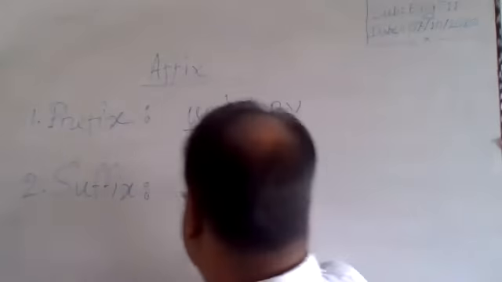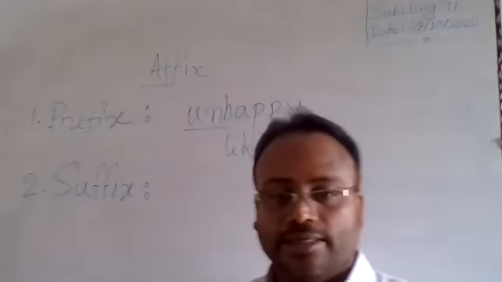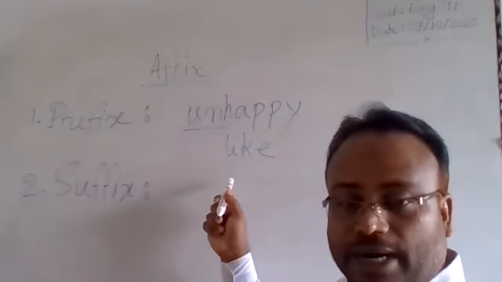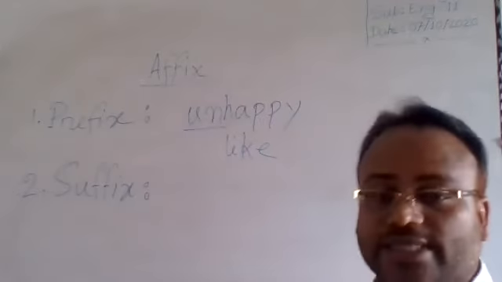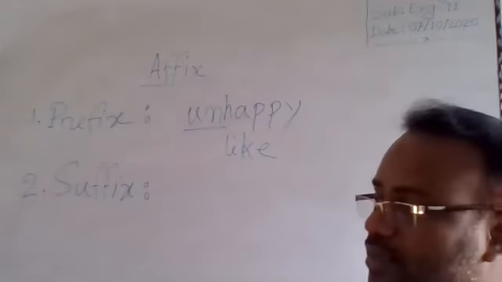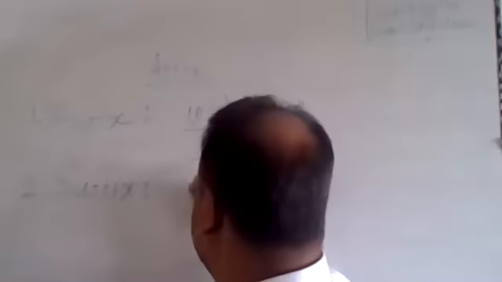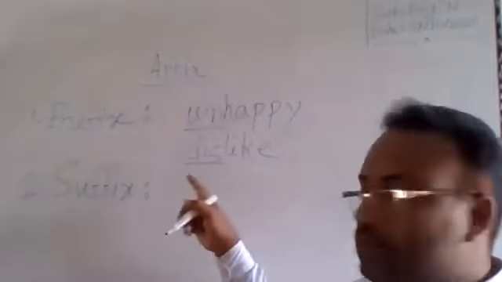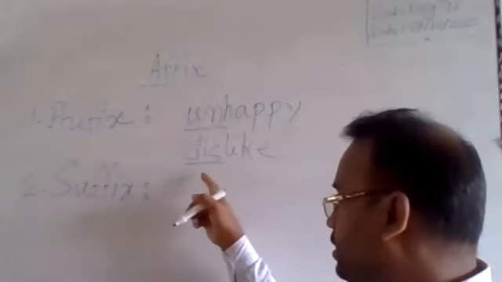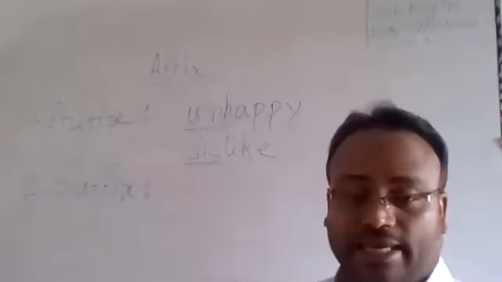Another example, like, it is a verb. If we fix dis at the beginning of like, a new word has been created. This one is dislike.